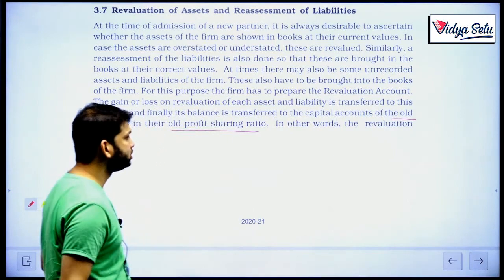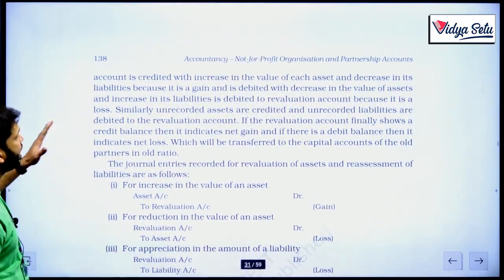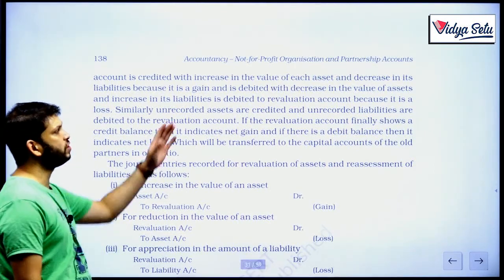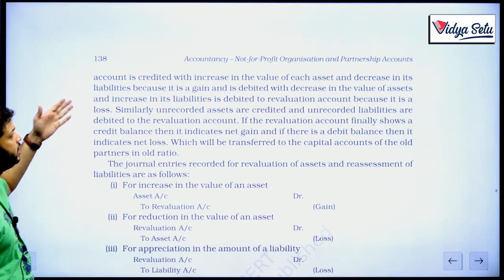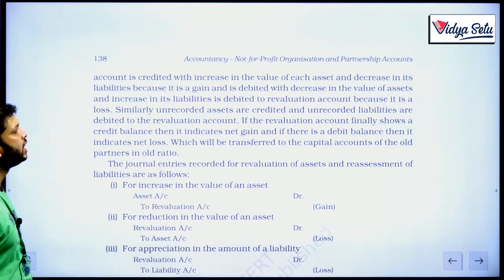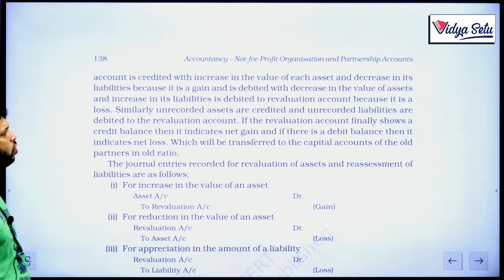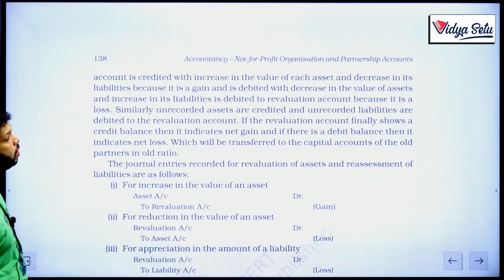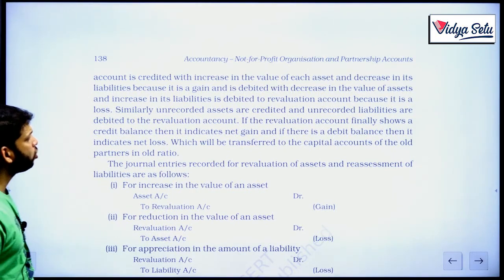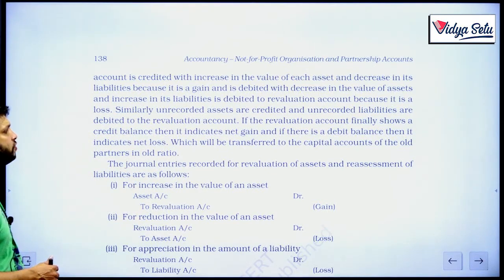So in other words, the revaluation account is credited with increase in the value of each asset and decrease in its liabilities because it is a gain, and is debited with decrease in the value of assets and increase in the value of liabilities. Increase in liabilities is debited to the revaluation account because it is a loss. Similarly, unrecorded assets are credited and unrecorded liabilities are debited to the revaluation account.